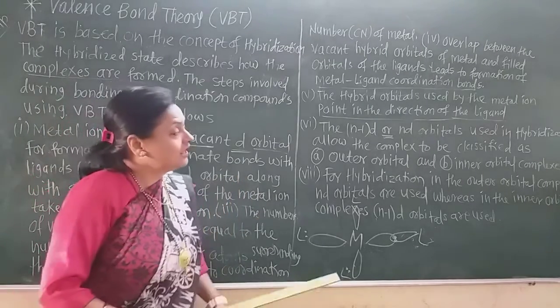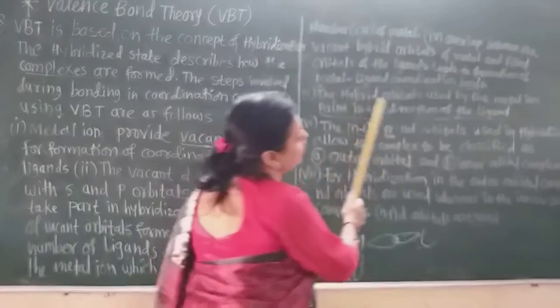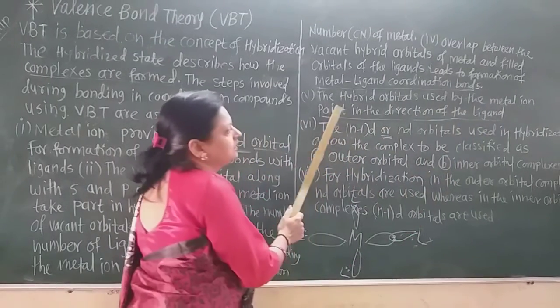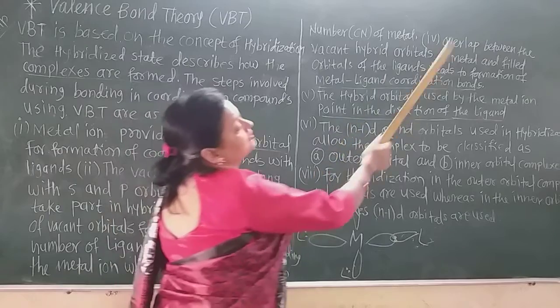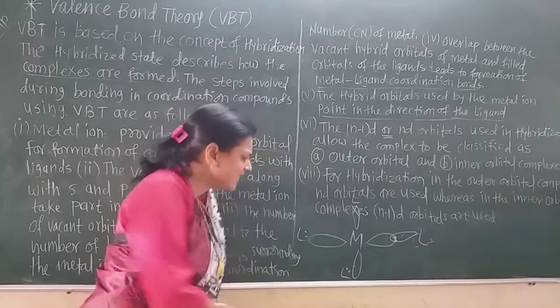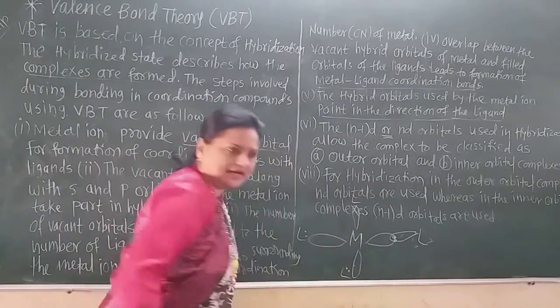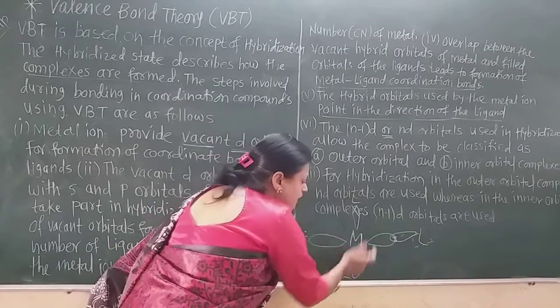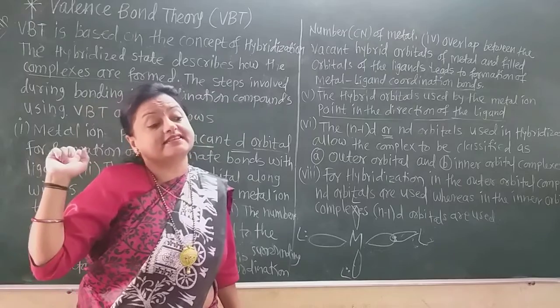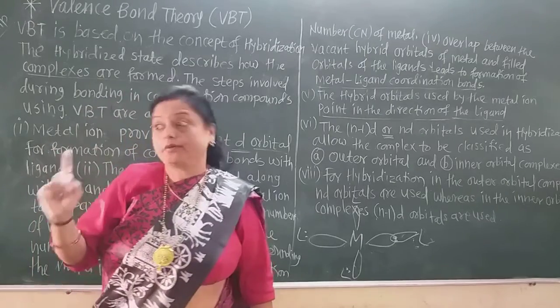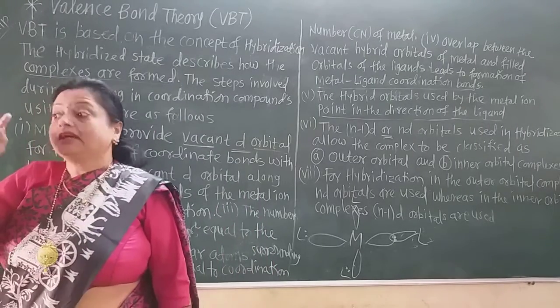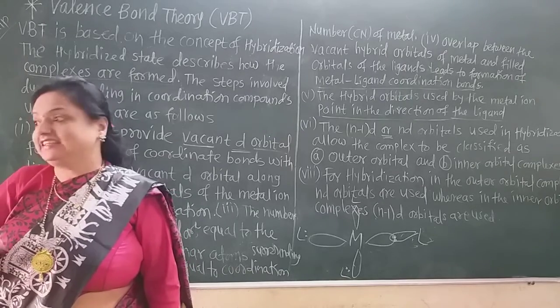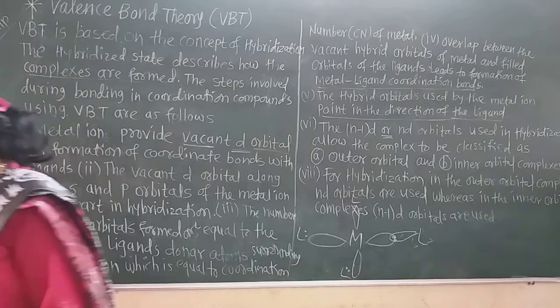This is very important. Now next point: the hybrid orbitals used by the metal ion point in the direction of the ligands. These hybrid orbitals of the metal ion point only in the direction where there are ligands.